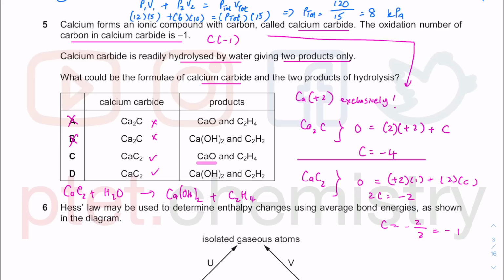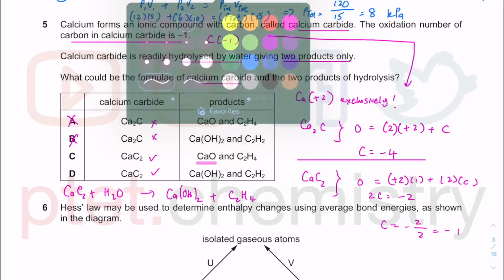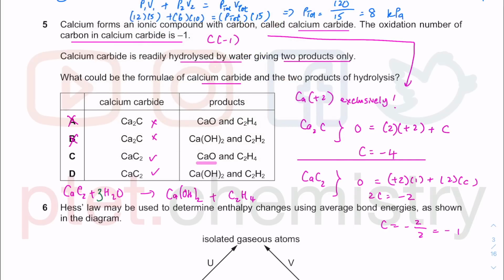So 2 carbons, H4 plus 2 hydrogen is H6, so I need 6 hydrogens, therefore I will have 3 H2O. And that doesn't seem alright, so perhaps I was wrong. We need to try and balance our equation, right? So I wonder if I have done something wrong. H4, H6, would that be balanced? Perhaps if I have calcium oxide, would that be balanced instead? Let's see, calcium oxide plus C2H4. So 4 hydrogen, 2 there, O2, if I have 2 there, that is not going to balance as well.